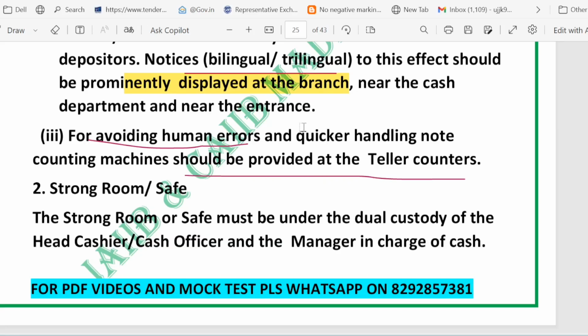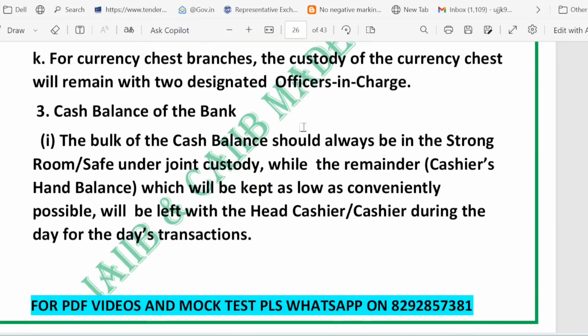Now friends, let's talk about the cash or the cash balance of the bank. So who actually watches over bank cash? It is not one person. It is a careful routine that keeps money safe. Let's break it down. So basically you will learn where most cash is kept, what a cashier hand balance is, how supervisors check notes, and how notes are sorted.